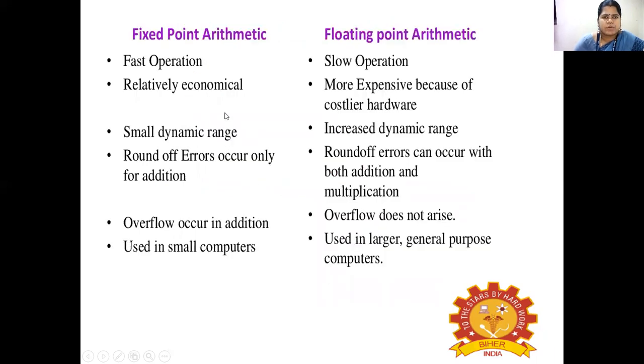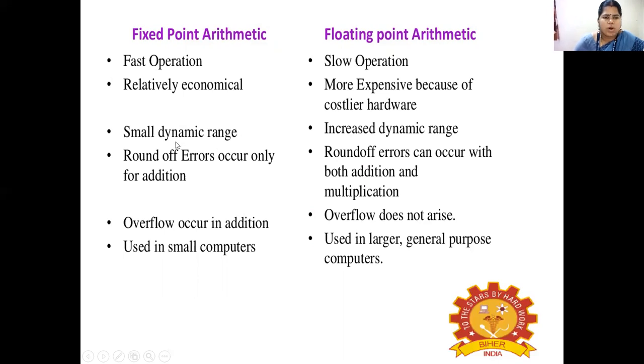Let's see the difference between fixed point arithmetic and floating point arithmetic. Fixed point arithmetic is a fast operation, whereas floating point arithmetic is a slow operation. Fixed point is relatively economical, whereas floating point arithmetic is more expensive because of its costlier hardware compared to fixed point arithmetic.